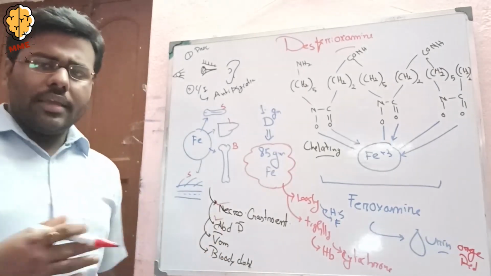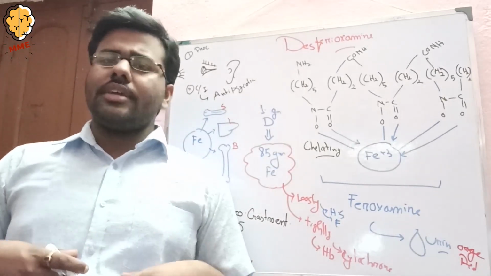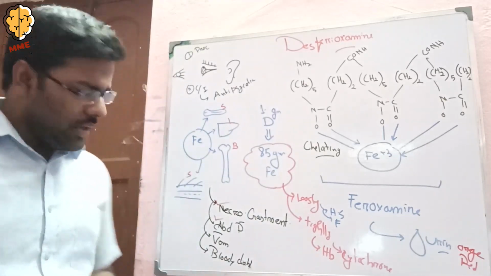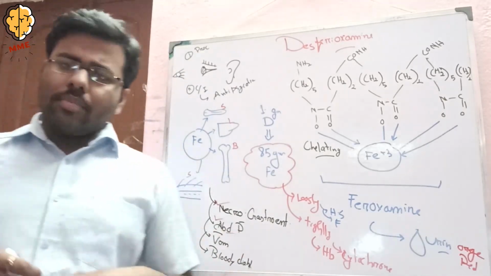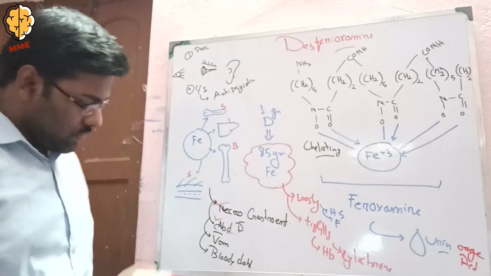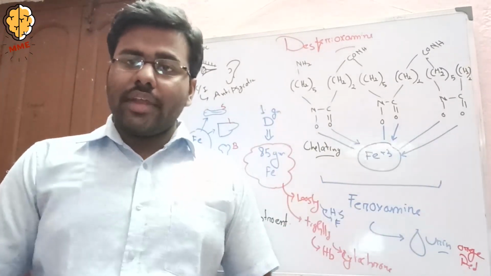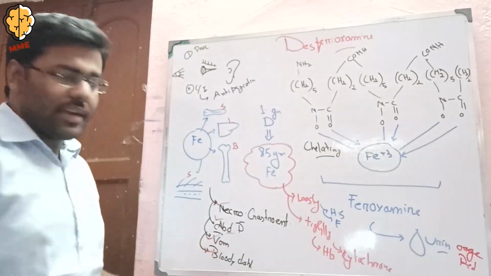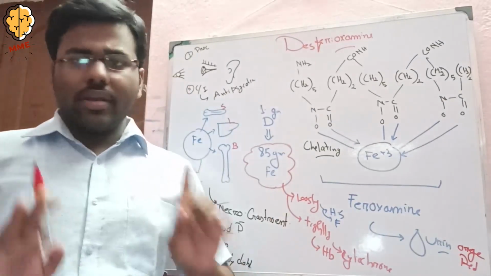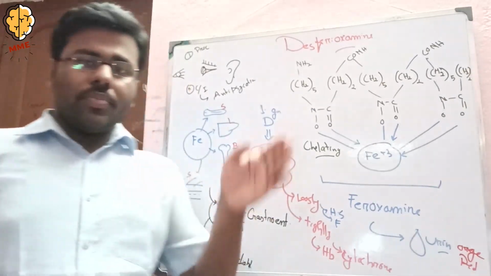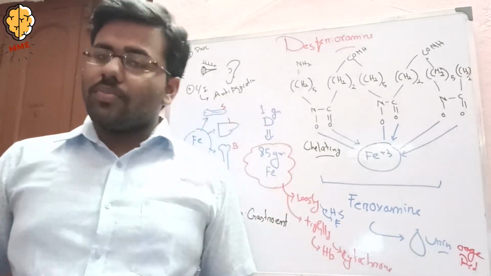Second, if there is necrotizing gastroenteritis, then there will be abdominal pain. If there is abdominal pain, then we have vomiting. If there is necrotizing gastroenteritis, then we also have bloody diarrhea. Okay, all are linked together. So that is the iron overload problem.